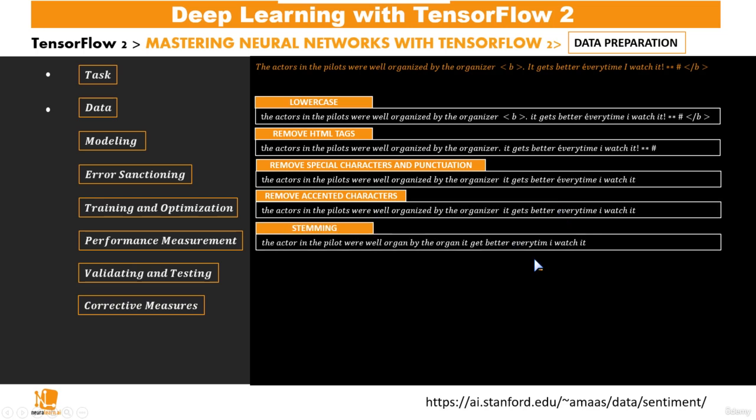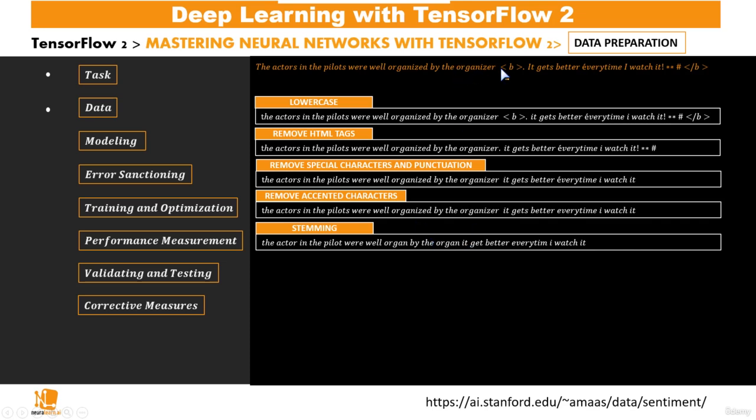And then we go now to stemming. It's important to note that many words are formed from shorter word stems. Let's take an example of the word organized. Organized is formed from the word stem organ, and organizer too can be formed from the word stem organ.